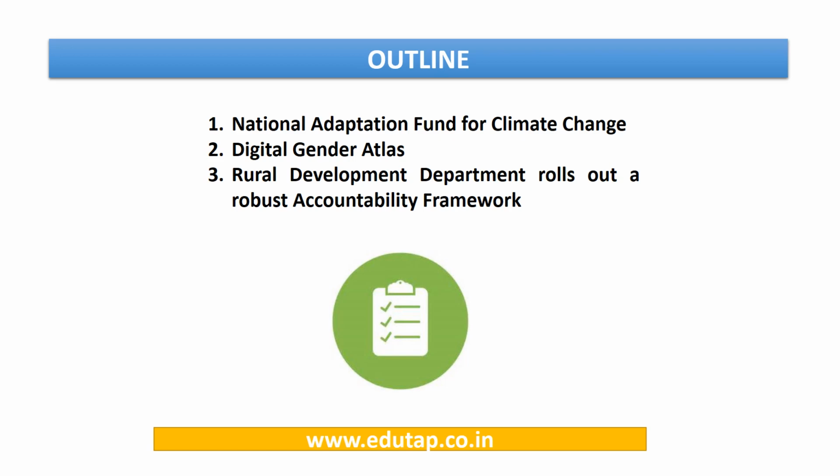The first one is National Adaptation Fund for Climate Change. The second topic is Digital Gender Atlas, and the third topic is Rural Development Department rolls out a robust accountability framework. These three topics have been selected from a number of articles published on PIB site, but these articles are selected keeping in mind the syllabus of RBI and NABARD exams, which basically relates to socio-economic issues, environmental issues and the human development aspects.